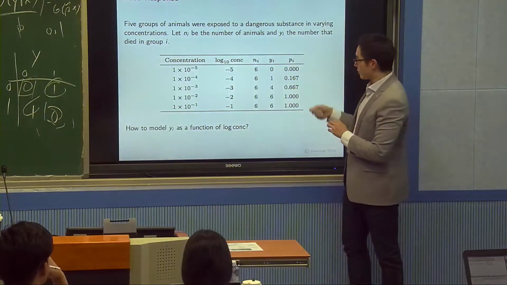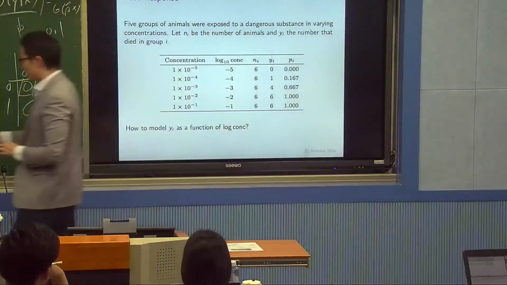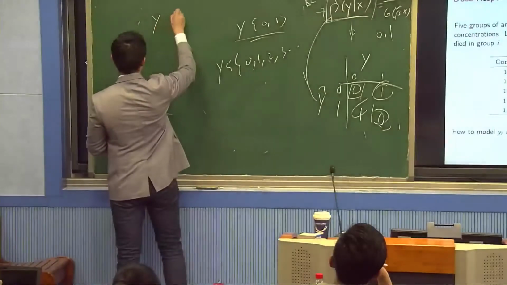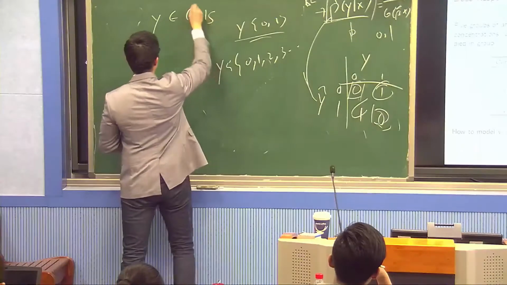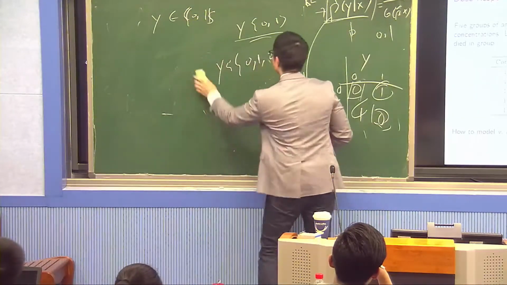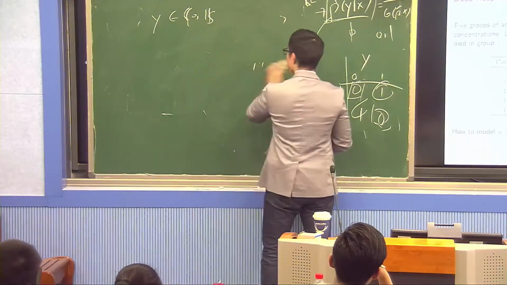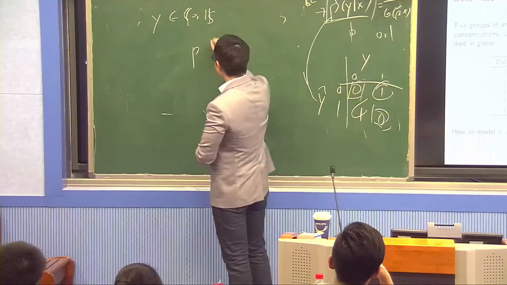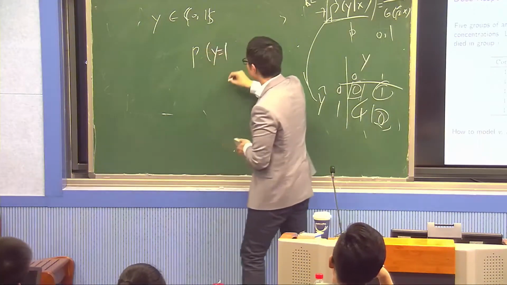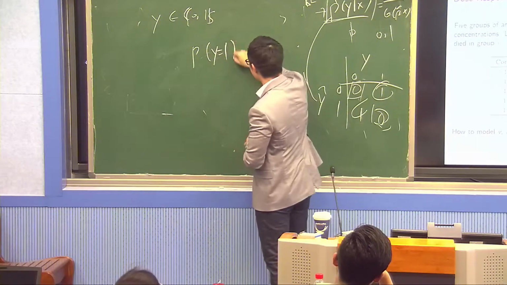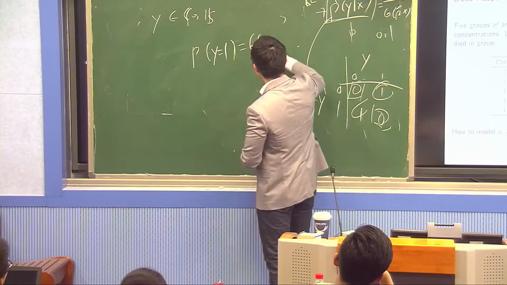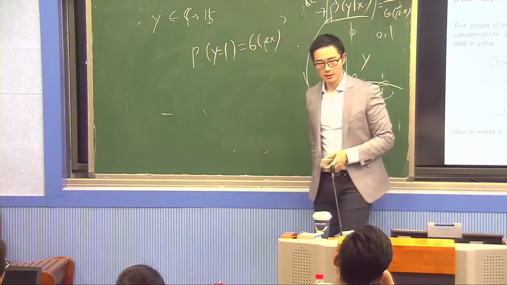Well, let's come back to the y equal to 0, 1 case. Okay, suppose y is only 0, 1. Now, logistic regression is: the probability of y equal to 1, I'm going to forget about conditioning on x, but you know what I mean, is equal to sigma of beta x. That's the logistic regression. Is there any other way to write it?